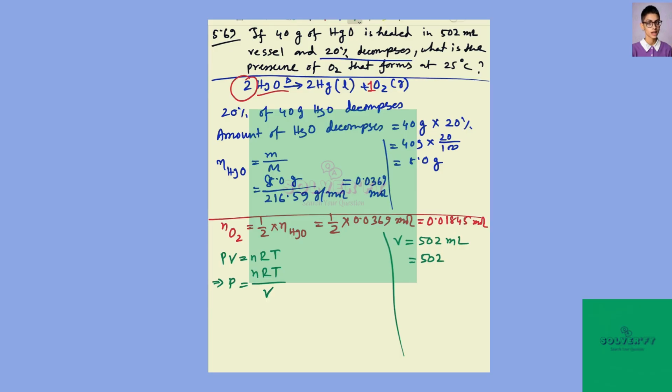Let's convert it to the liter unit, and the temperature is 25 degrees Celsius. Let's convert it to the Kelvin scale. Now we can insert all the information in this equation to get the pressure.